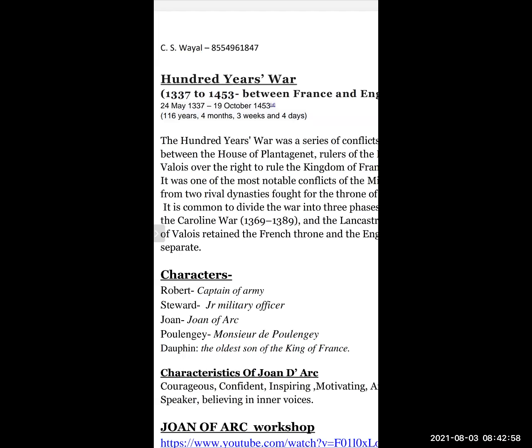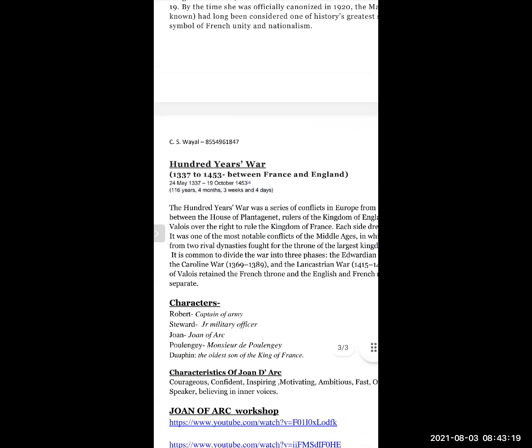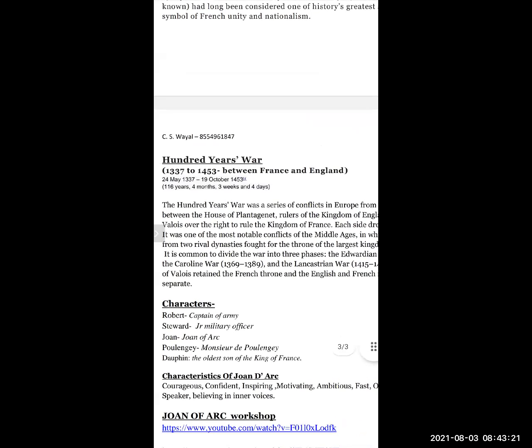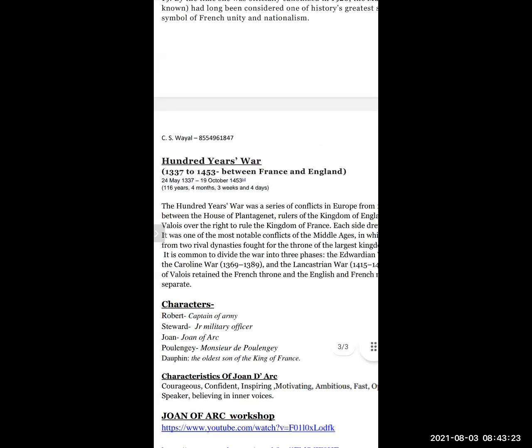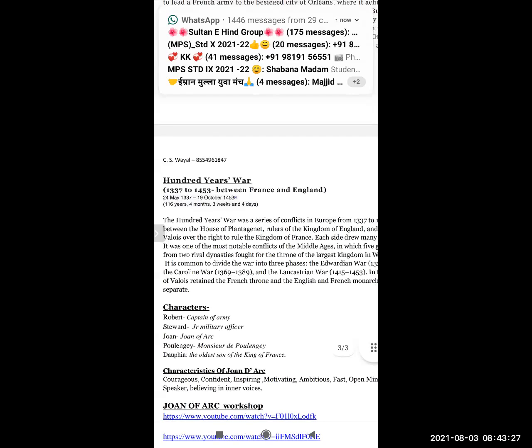After that, the next character is Dauphin. Dauphin is the oldest son of the King of France. If you see the characters' names, even though they are a little different, they are related to the French people.